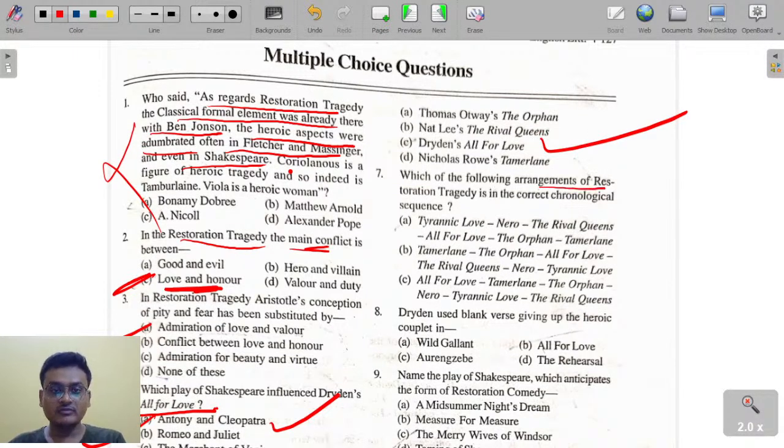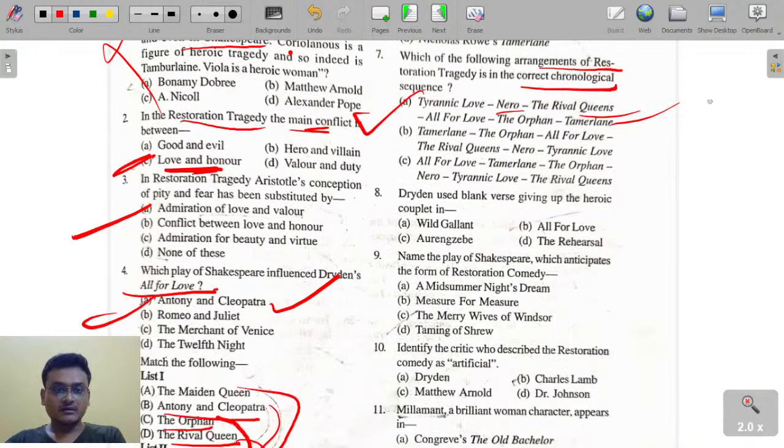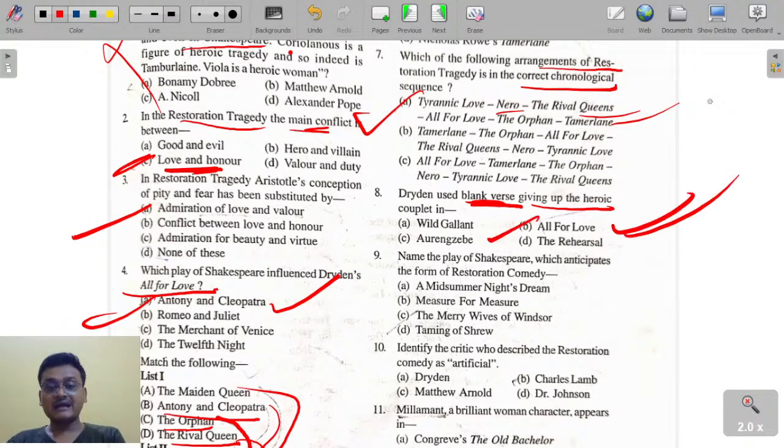Which of the following arrangements of restoration tragedy is the correct chronological sequence? Tyrannic Love, Nero, is the correct chronological sequence. Okay, Dryden used blank verse, giving up the heroic couplet. Where was that said just now? In All for Love, he used blank verse.